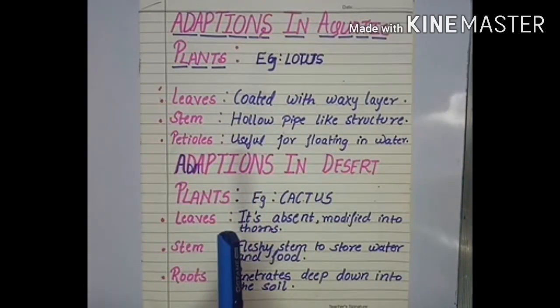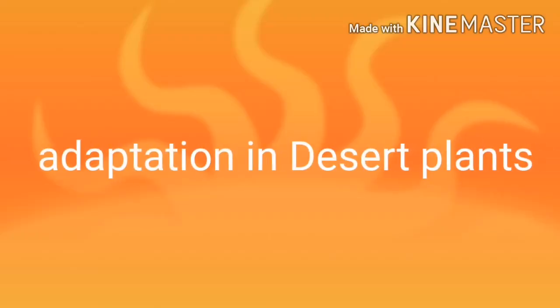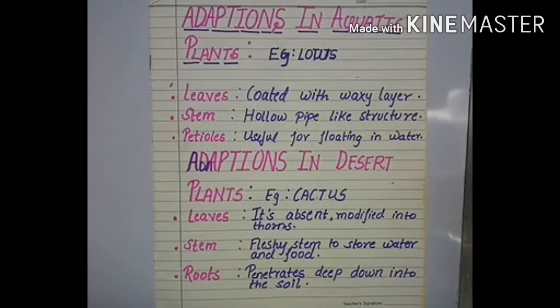Next is adaptations in desert plants. Desert plants are leafless; the leaves are absent and they are modified into thorns, which helps reduce the loss of water by evaporation. The stem is fleshy to store water and food, and its roots penetrate deep down into the soil.